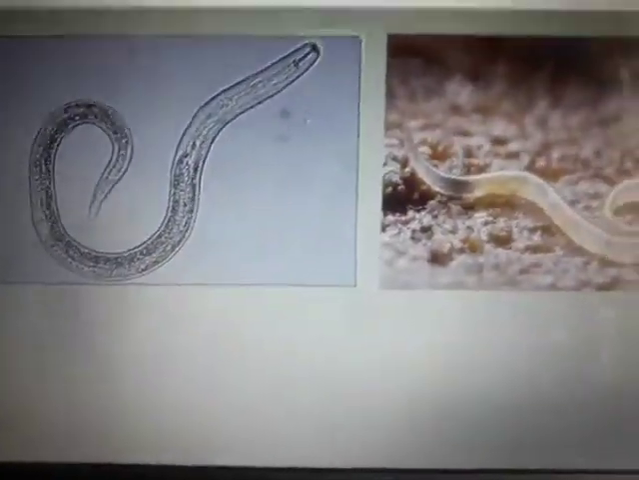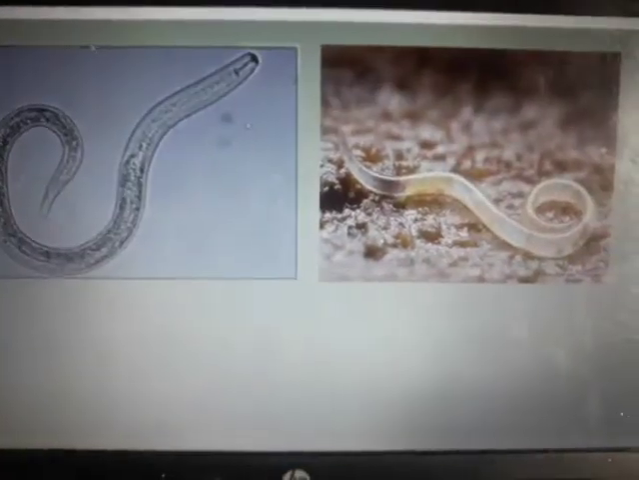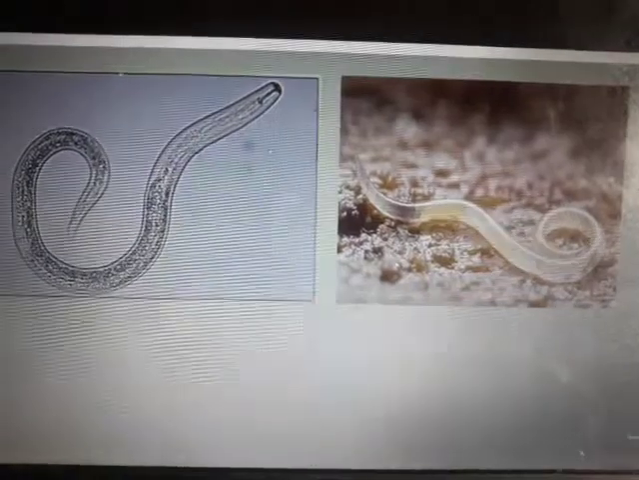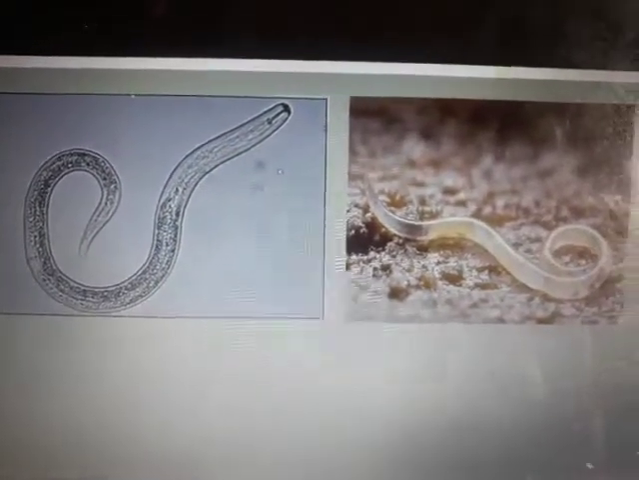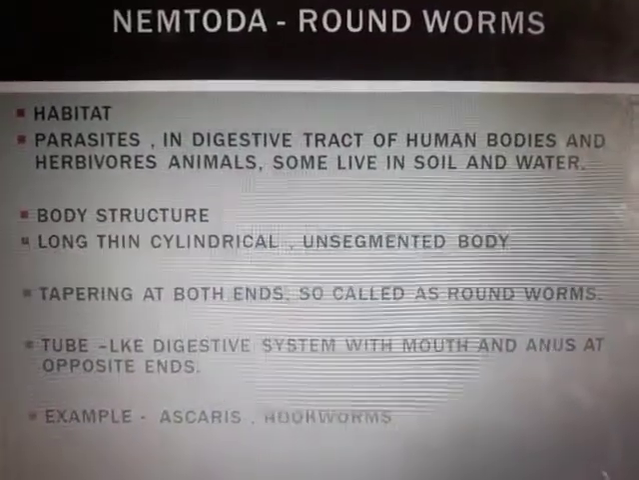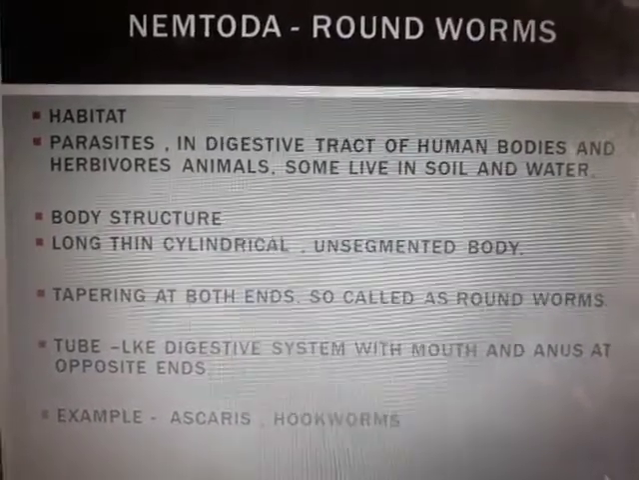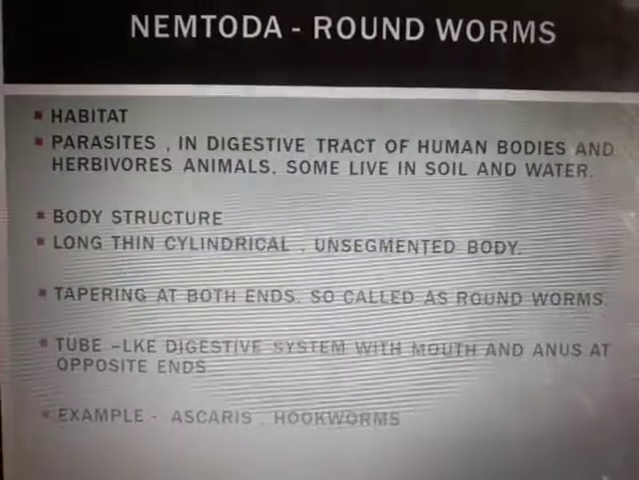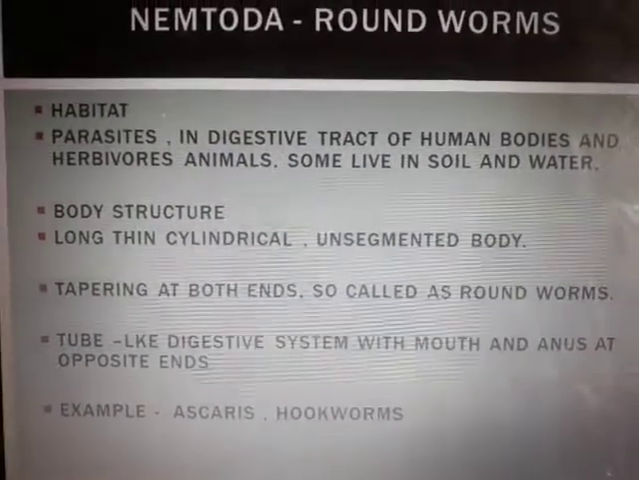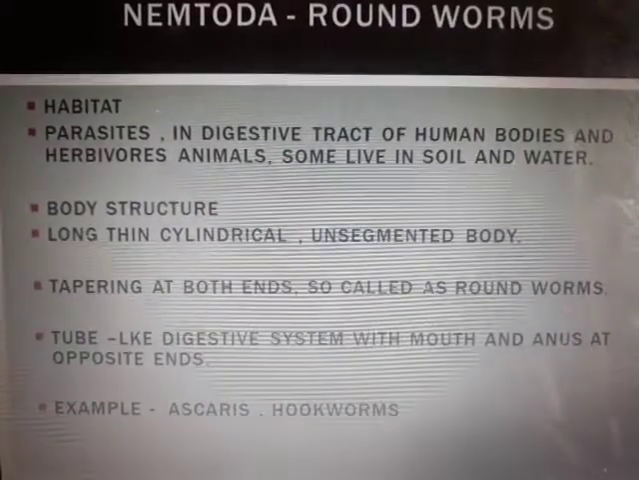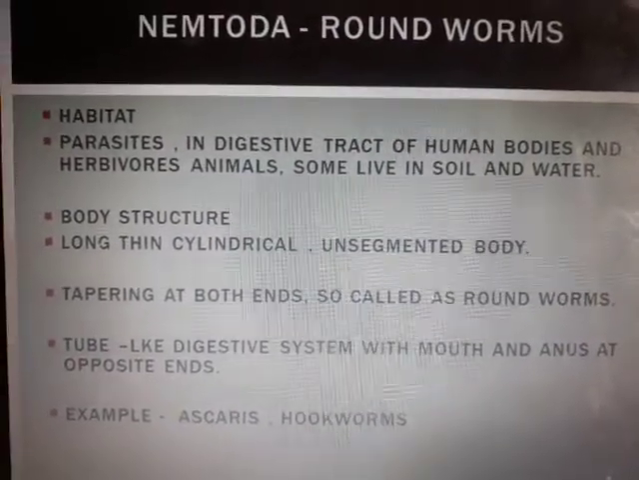Take a look at this. This is ascaris. I have not taken the picture of the hookworm, but hookworm is an example of Nematoda. Hookworm is not an example of Platyhelminthes. Tapeworms have hooks, but they are not called hookworm. Hookworm is different. It belongs to Nematoda, or roundworms. Understand? While studying, please make a note of this.